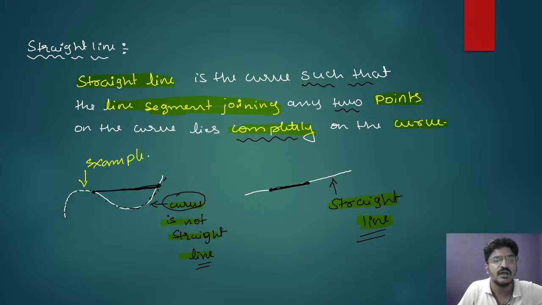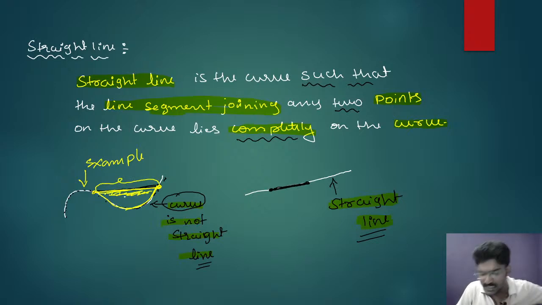If I take 2 points on the curve and join these 2 points with a line segment, this line segment should be on this curve, but from this to this portion here, it is out of the curve. This portion is out of the curve, so that's why this is not a straight line.